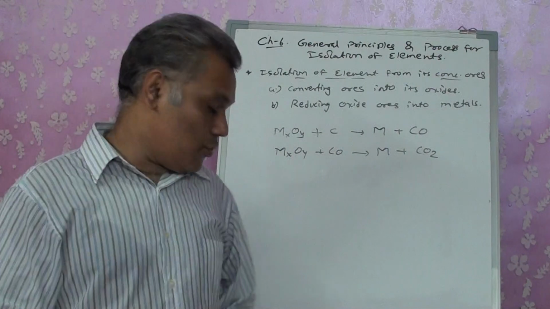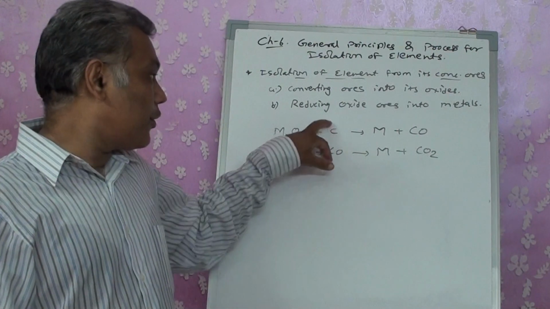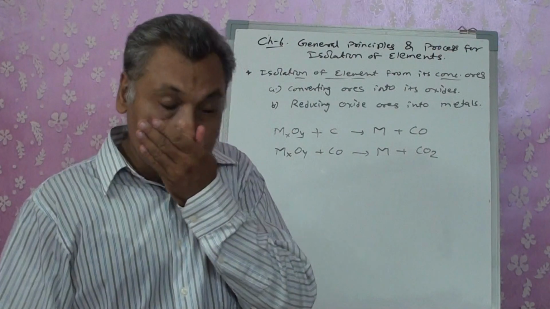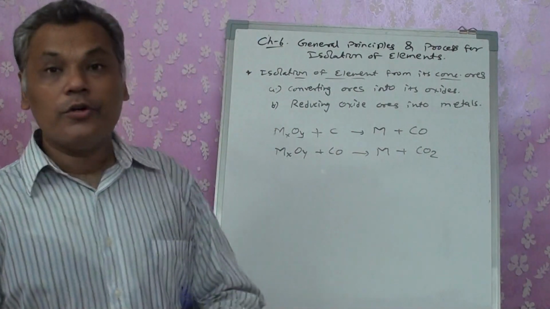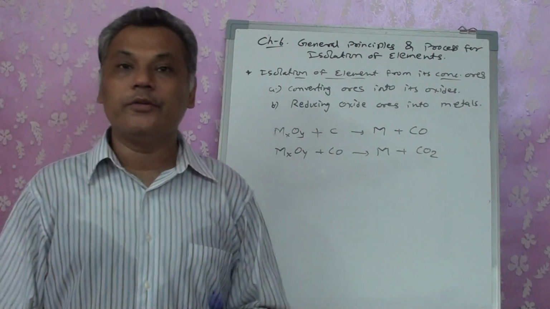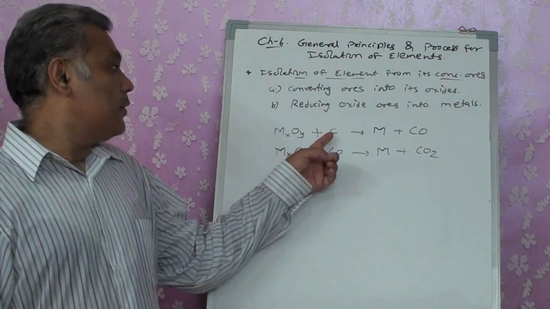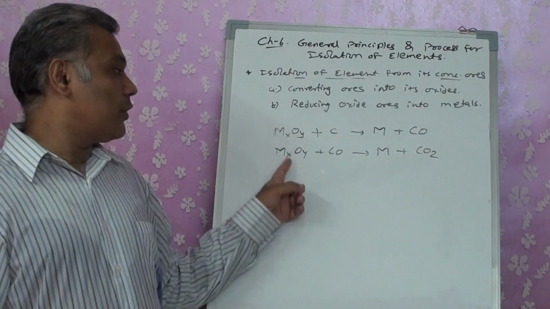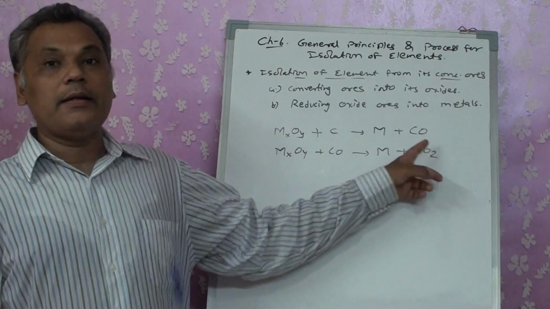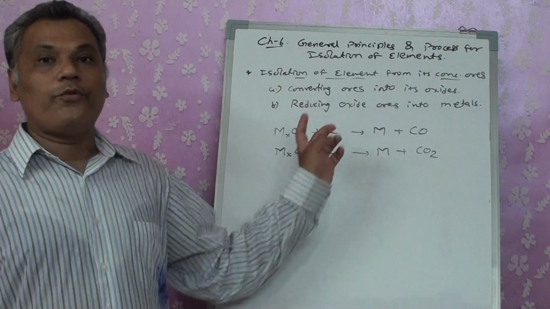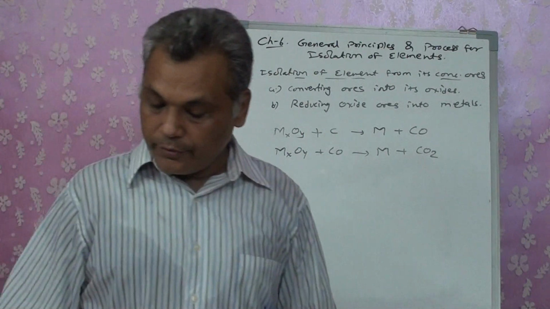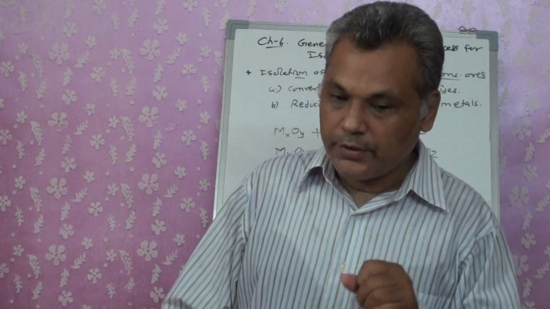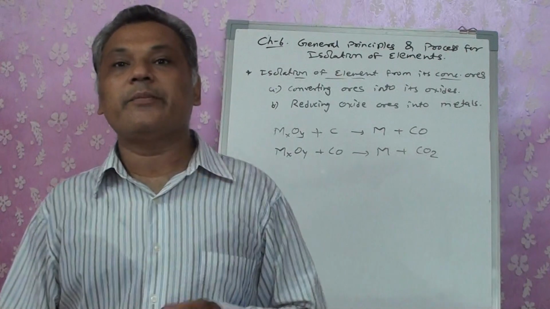So C and CO, these are the two different reducing agents that can be used for metallurgy. Other than C and CO, highly reactive metals can also be used. But which one will be beneficial for the compound to convert into metal in a pure form, carbon or carbon monoxide, the principle which decides it is known as the thermodynamic principle, that is through the Ellingham diagram.